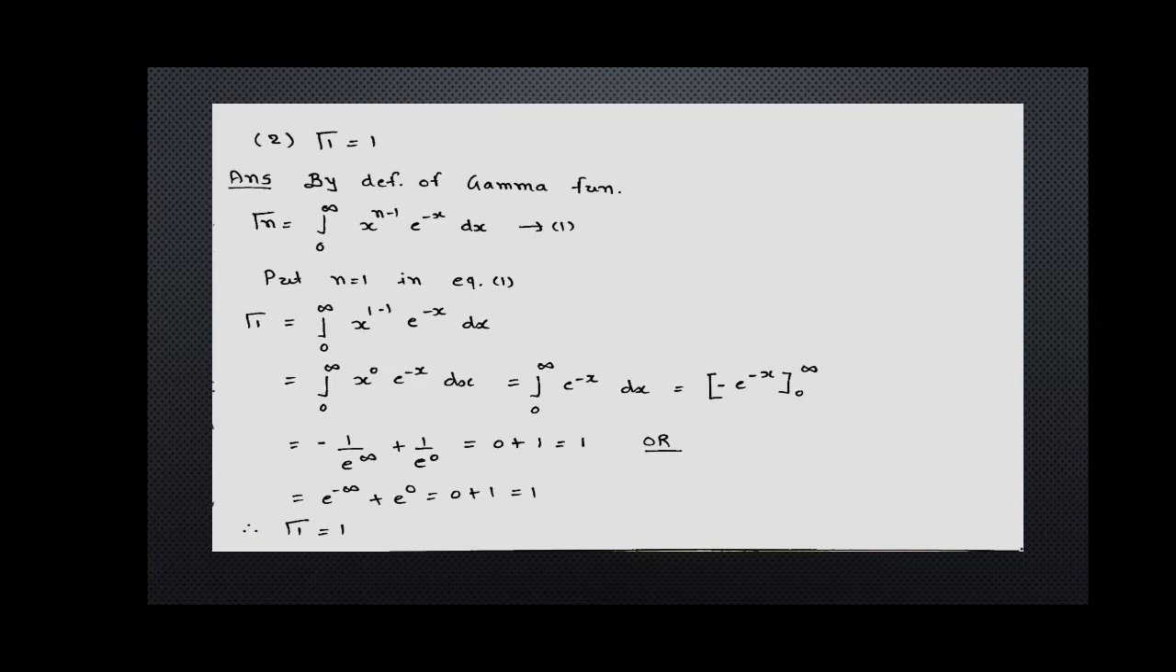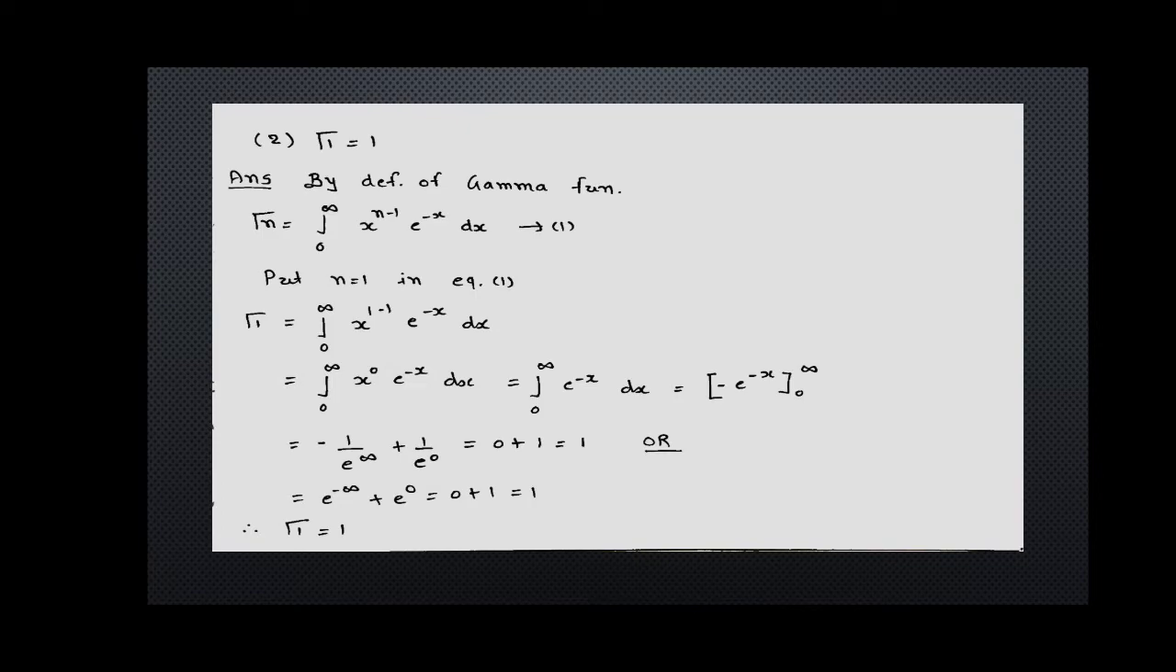Property number 2 is gamma 1 is equal to 1. Again we use the definition of gamma function. By the definition of gamma function, gamma n is equal to integration from 0 to infinite x raised to n minus 1 into e raised to minus x dx. Say equation number 1. Put n is equal to 1 in equation 1, we get gamma 1 is equal to integration from 0 to infinite x raised to 1 minus 1 into e raised to minus x dx. 1 minus 1 is equal to 0, so we have integration from 0 to infinite x raised to 0 into e raised to minus x dx.